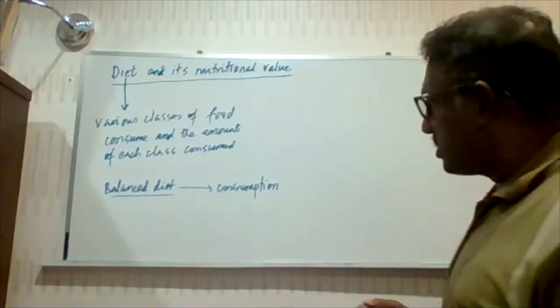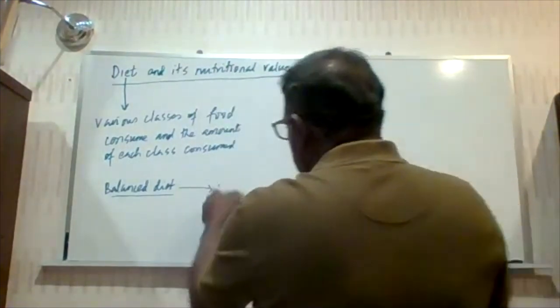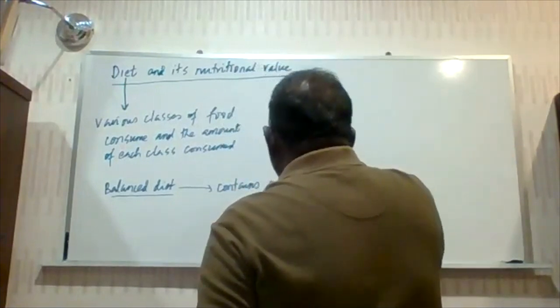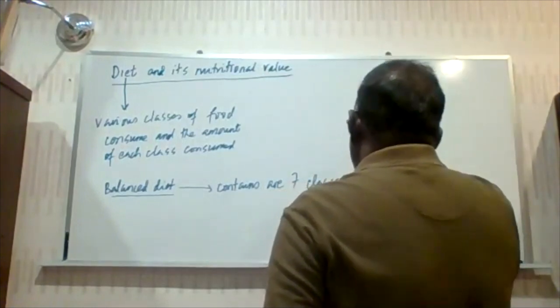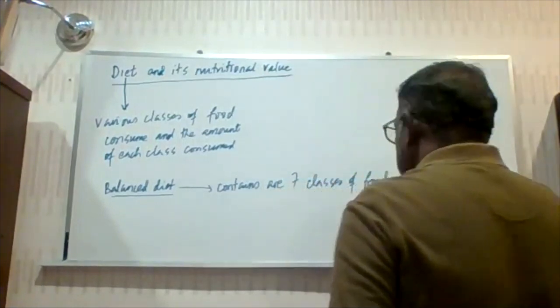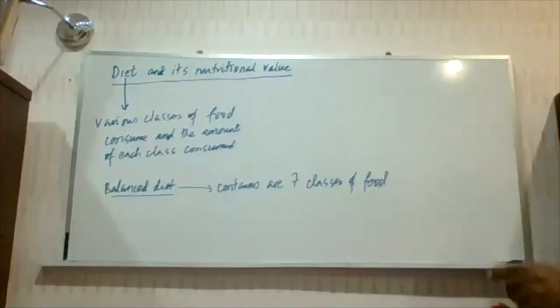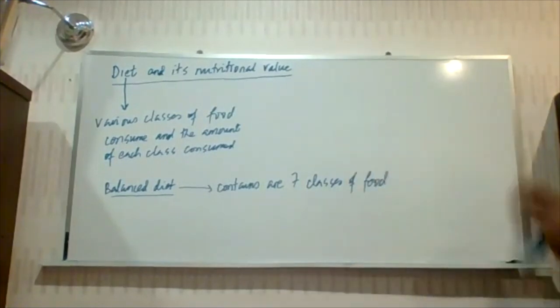So when I say what you're eating is a balanced diet, that means whatever you're eating consists of all the 7 classes of food.